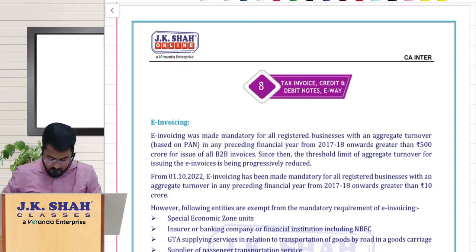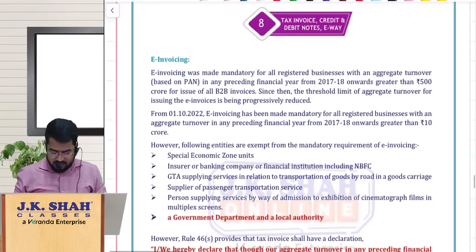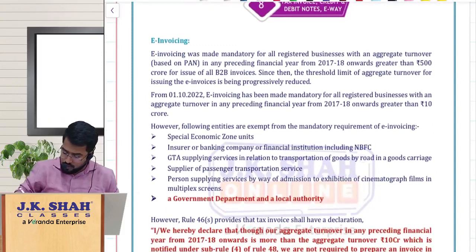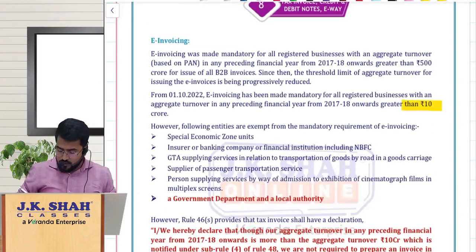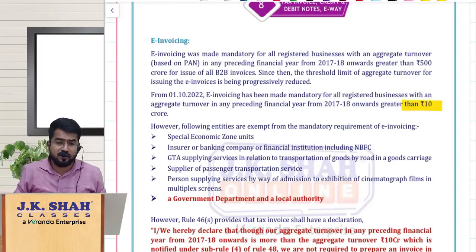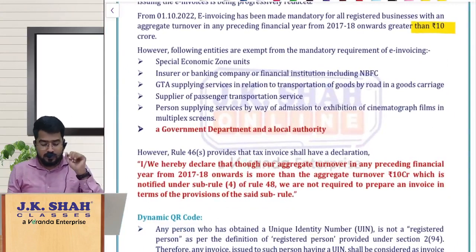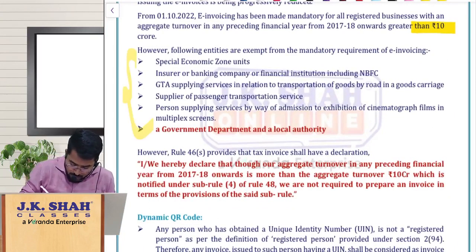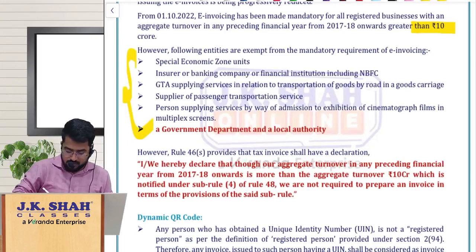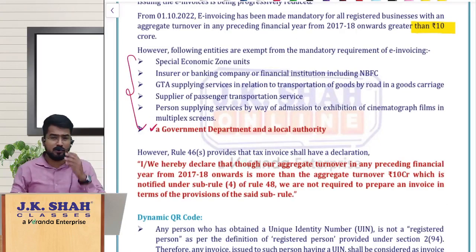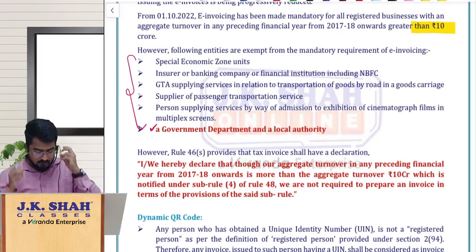And if you see the next one, chapter 8, small amendments regarding e-invoice. Obviously you know the e-invoice threshold limit is now 10 crores. So those whose aggregate turnover in any preceding financial year from 2017-18 has exceeded 10 crores are supposed to go for e-invoicing provisions. But the e-invoicing provisions are not applicable in these cases. And one amended thing is they are not applicable even for government departments and local authority. Not a very latest amendment, but still.